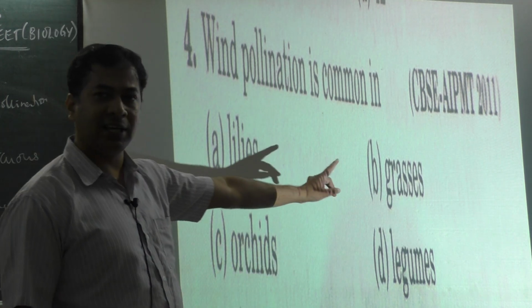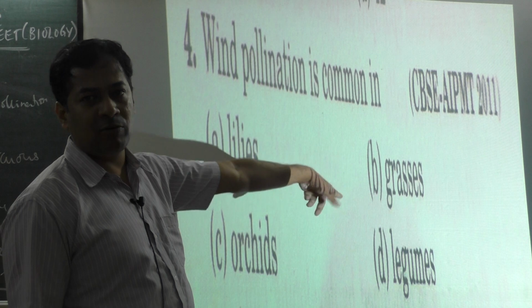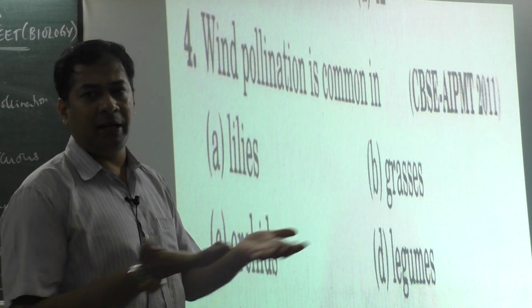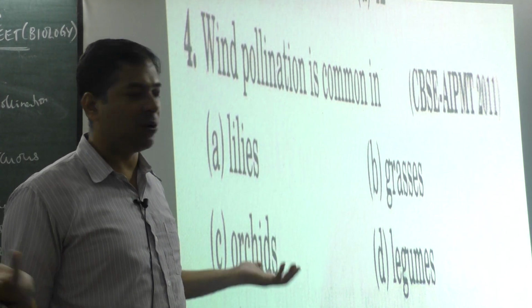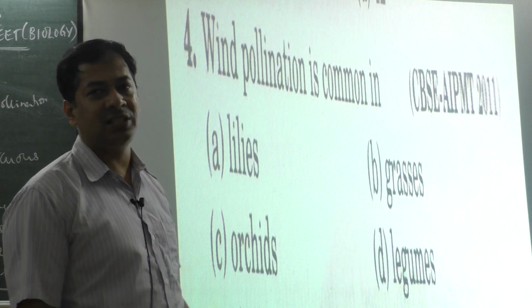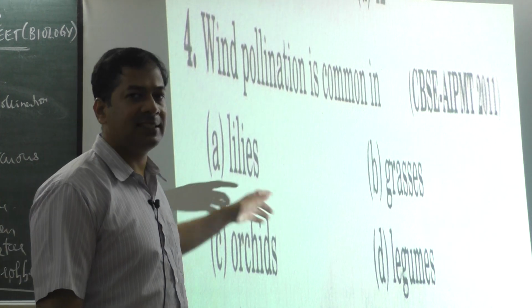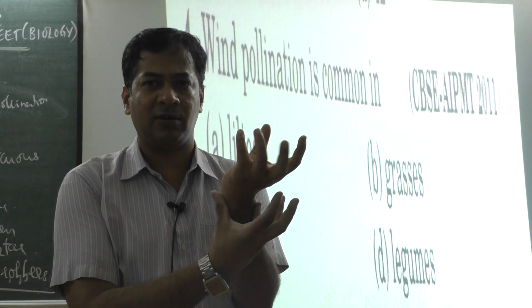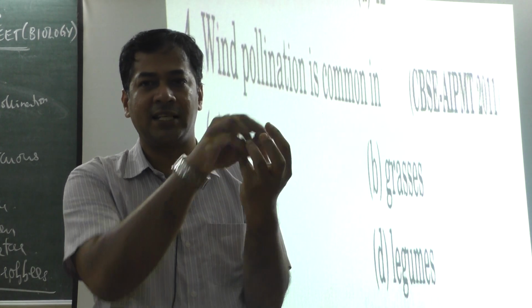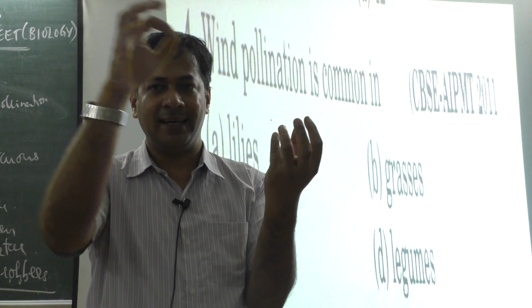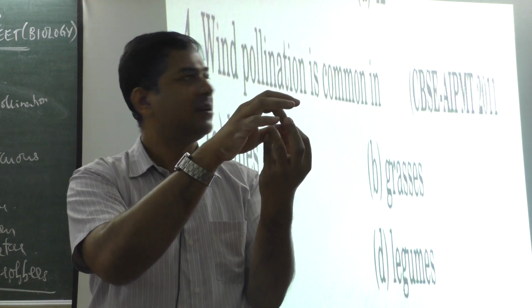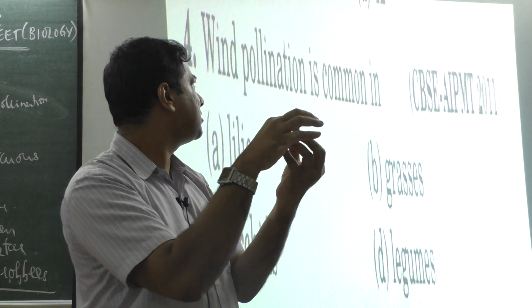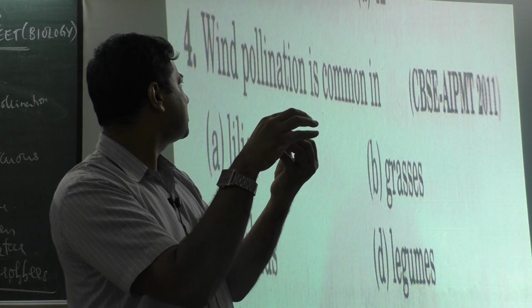It should be grasses, because in aquatic plants which are submerged in water, wind pollination is less. Lilies are also aquatic plants, they need water, but the flowers are well exposed to air, so that wind pollination may happen there. So what is the question? Sorry.